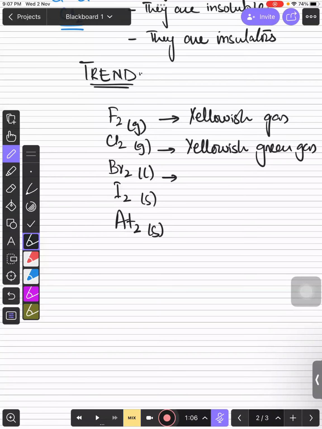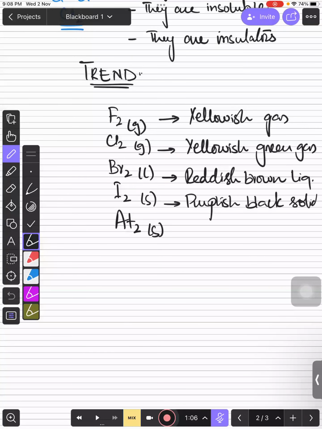This is reddish brown liquid. In the liquid form, it is reddish brown, right? Reddish brown liquid. And this is purplish black solid. In the solid state, it is purplish black, right? And it should be black solid, right? So you can see this, children, that the few things are over here in trends.